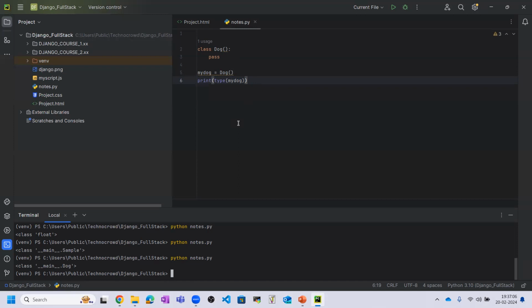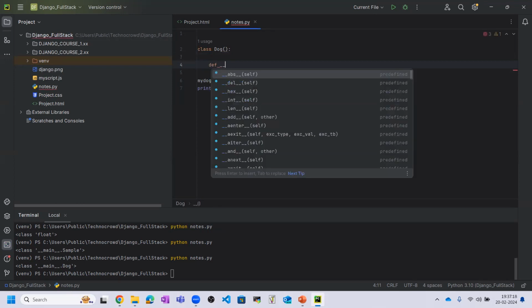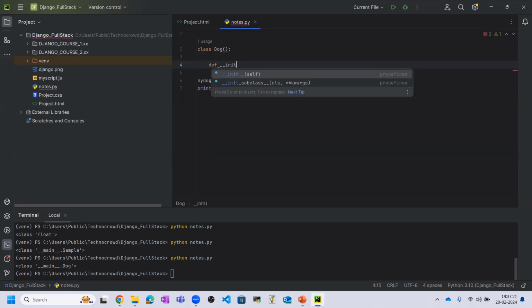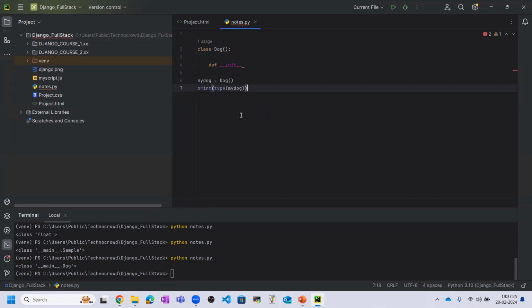Let me do some other addition inside this class dog. Here instead of pass, let me define one function inside this class, and that is init. So I can tell you what is the meaning of this init in Python.